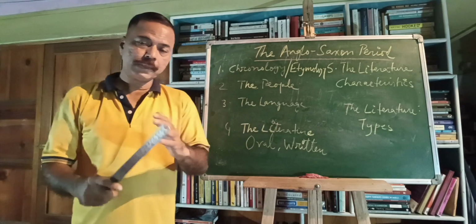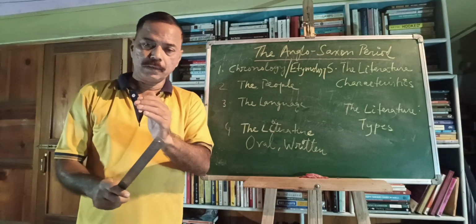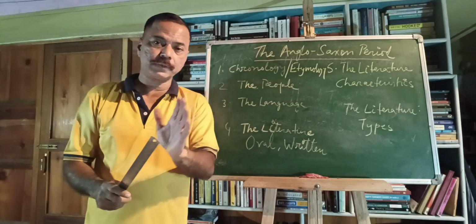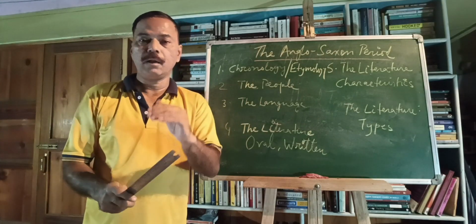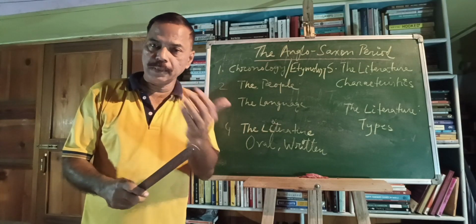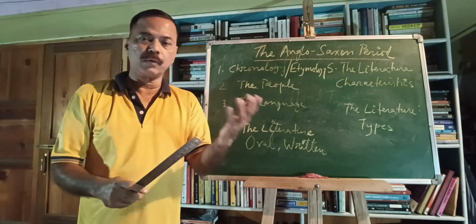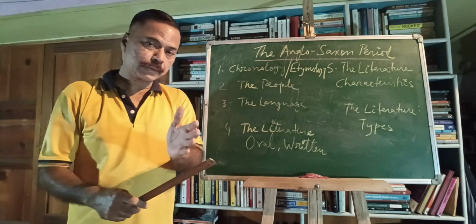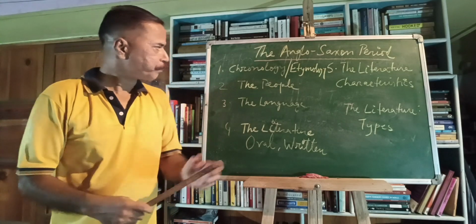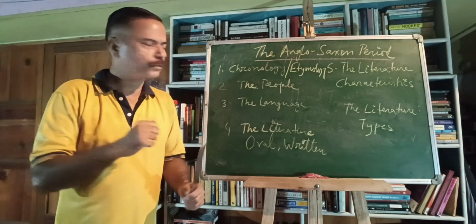Now that medieval period again is divided into two small periods, up to 1066 and then after 1066. So 450 to 1066 is called the Anglo-Saxon period or Old English period. 1066 to 1500 is called the Middle English period or Anglo-Norman period. Here we are concerned with the Anglo-Saxon or Old English period. That 1066 is the demarcating line when the Norman conquest takes place, but that's part of another class.